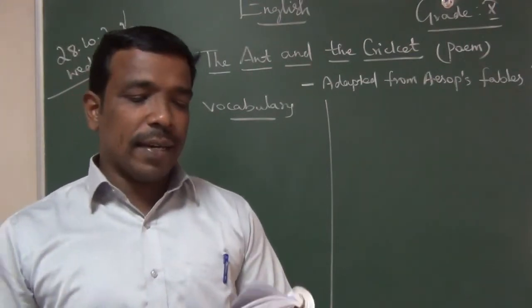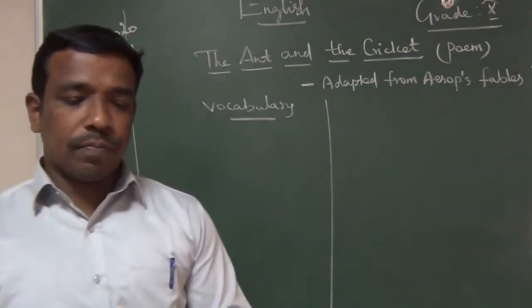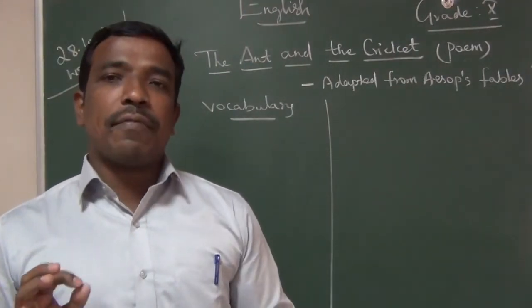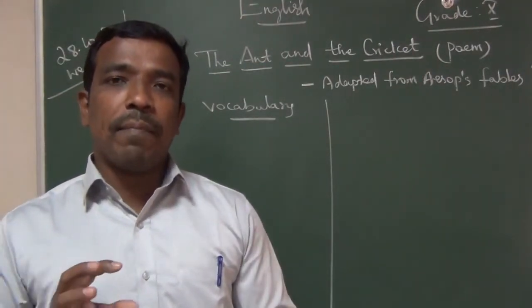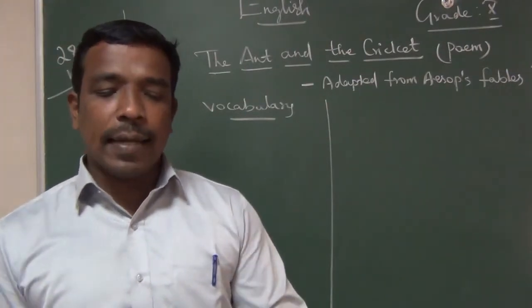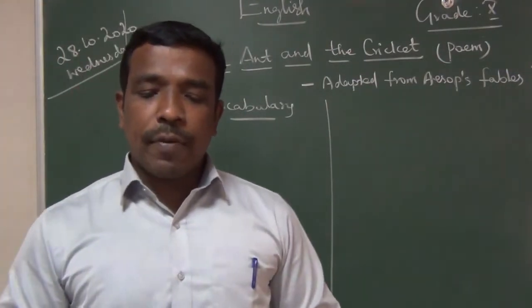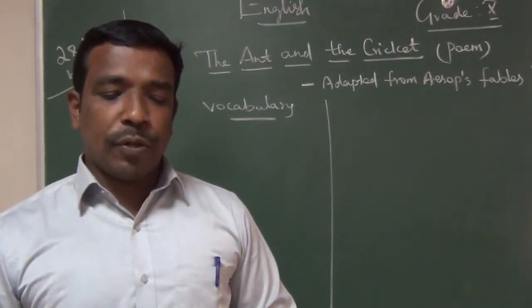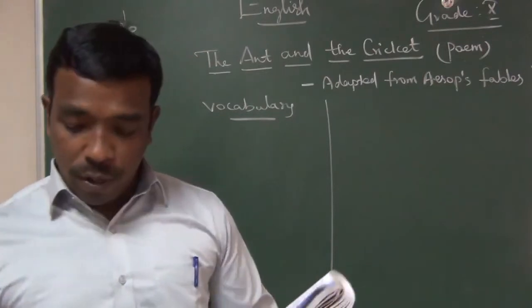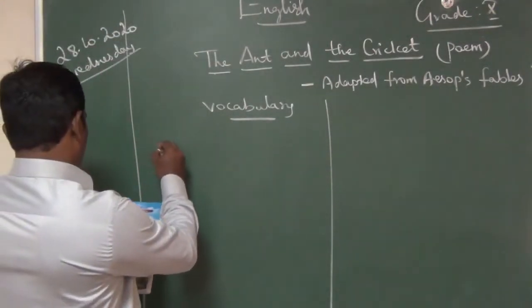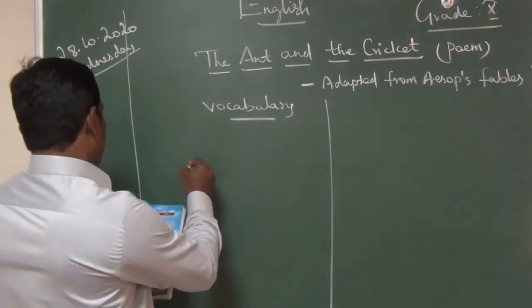We will see here the fable, the ant and the cricket. All of you take the poem, page number 150. This is not a memory poem, but the paragraph is very important. Come to the ant and the cricket, adapted from Aesop's fables. A fable is a traditional story that teaches us a moral lesson. What is a fable? A fable is a traditional story.